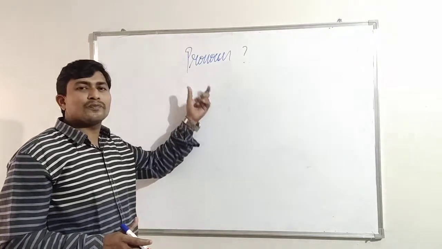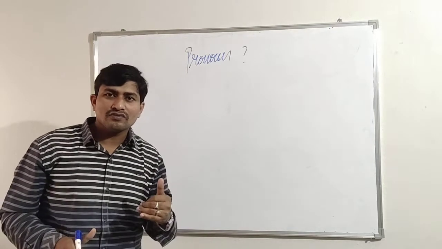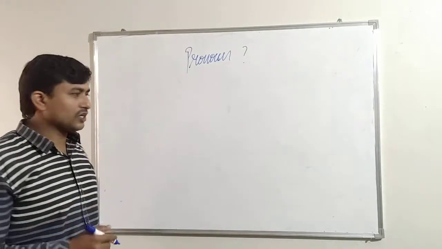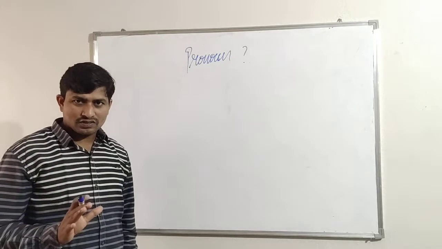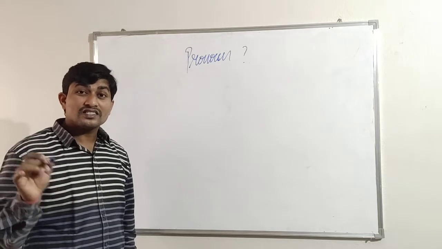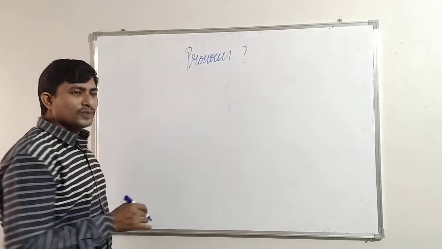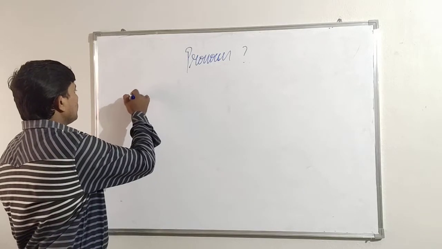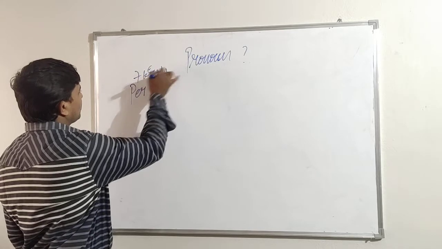If you know the pronouns, then you will come to know how you are able to keep a pronoun instead of a noun. Instead of means what here? In place of a noun. So let's learn what the pronouns are. As you know, there are personal pronouns, but not only personal pronouns. There can be 7 kinds of pronoun. So let us see what the 7 kinds of pronoun are.